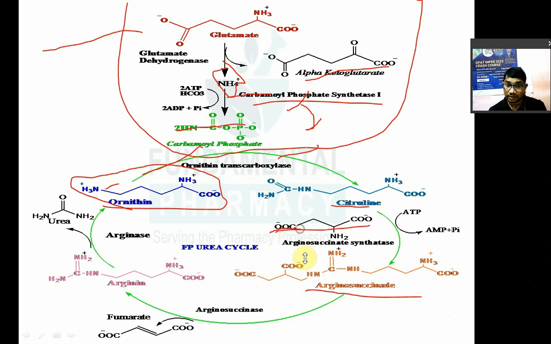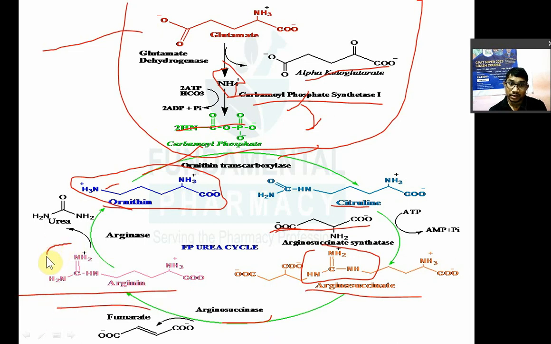Now you are going to get two nitrogens, two amino groups. Now argininosuccinase enzyme converts argininosuccinate into arginine, with the removal of fumarate.